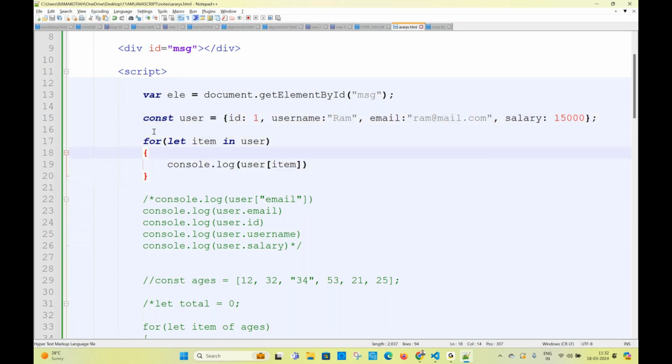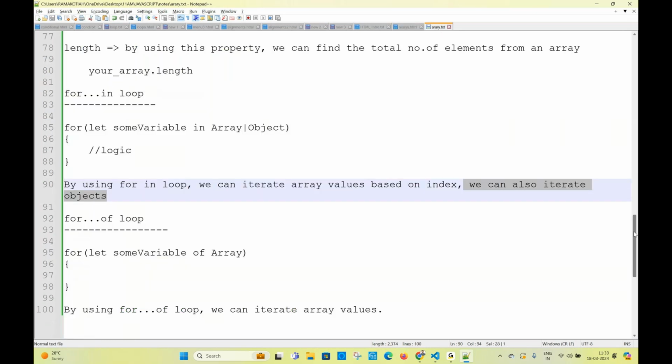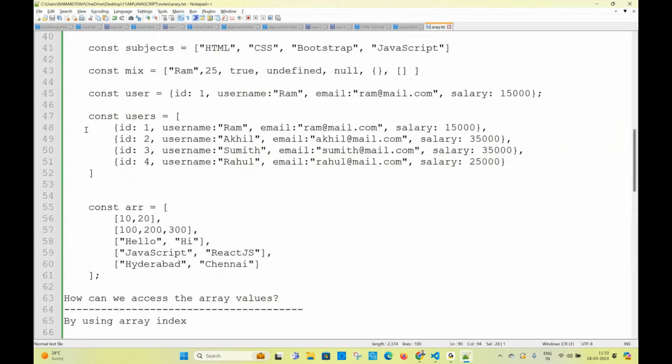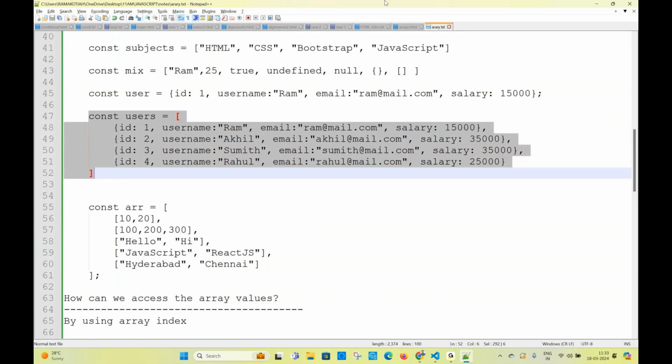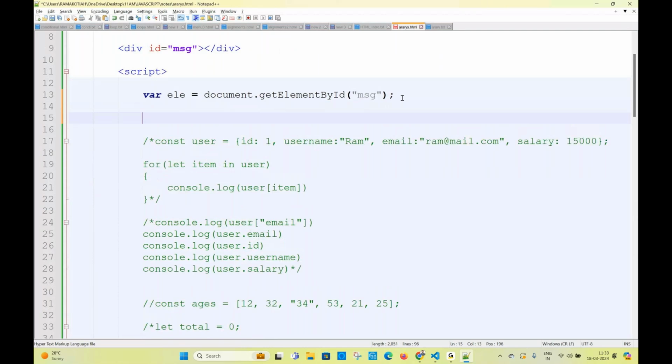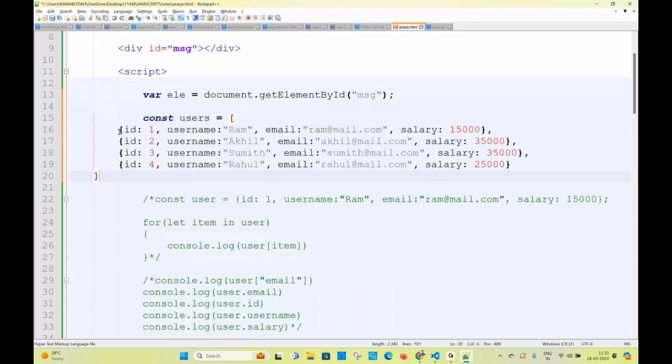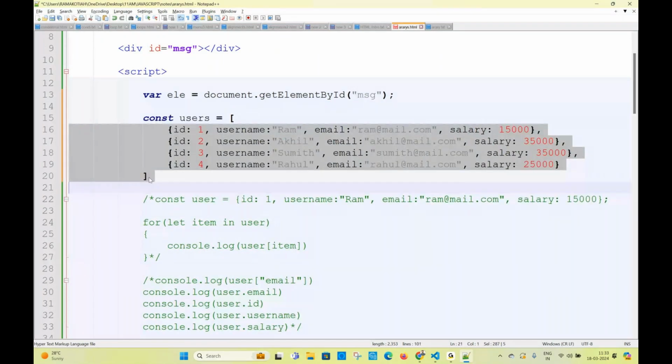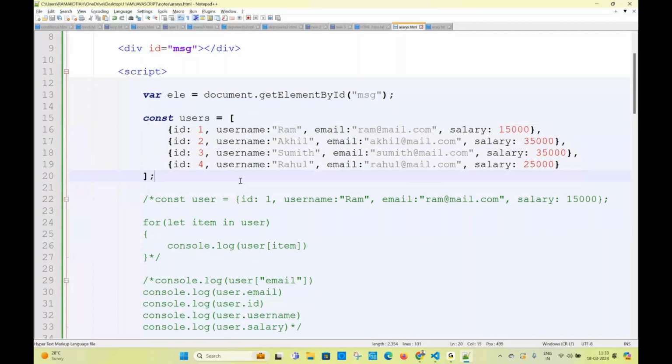Now, this is the ultimate example, a very important example. Now take this array. I want to access the salary of Rahul. What is the salary of Rahul? 25,000. How can I access this salary?